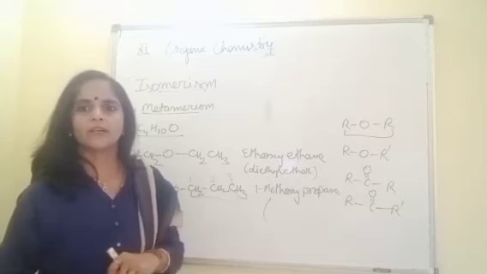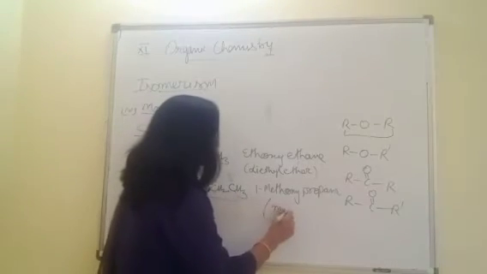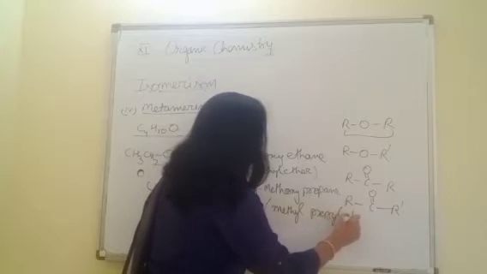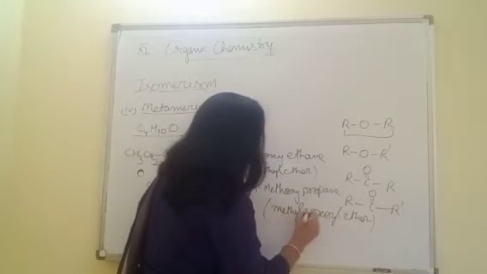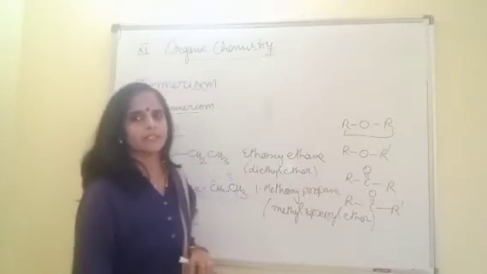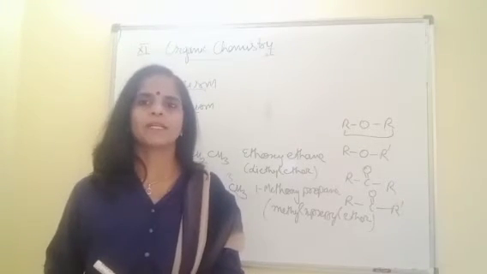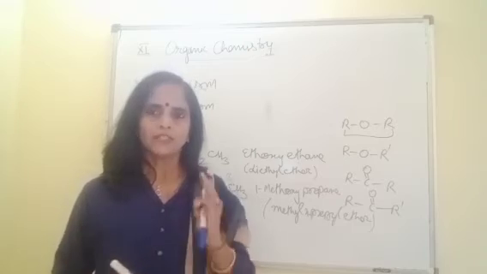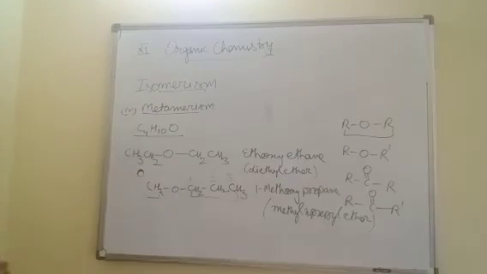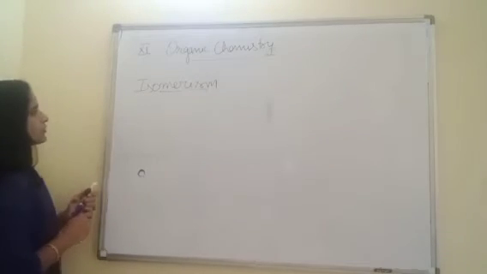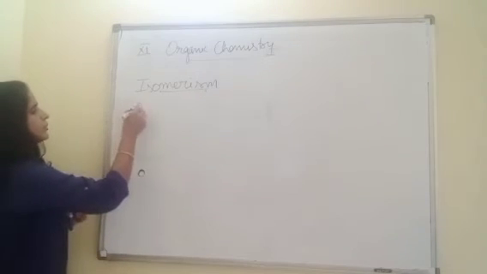And for the other, one is propyl and one is methyl. Write in alphabetical order. So this is methyl propyl ether. But which propyl? Straight chain means n-propyl. So hope with this all structural isomers are clear to you: chain, position, functional group and metamerism. After structural isomerism, we are doing stereoisomerism.